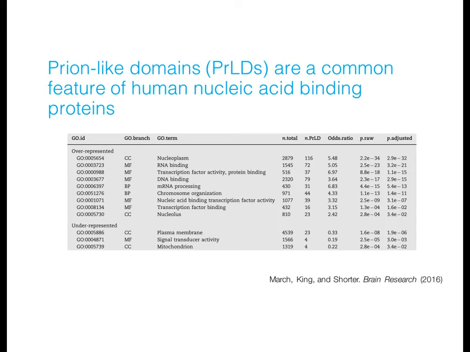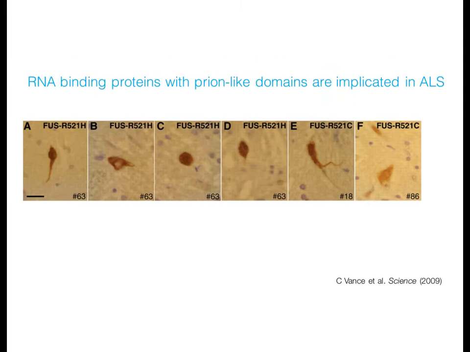We recently applied a prion-like domain detection algorithm to the human genome and detected 250 proteins that harbor a prion-like domain. Remarkably, the gene ontology terms for these genes with prion-like domains show that they are enriched for proteins that bind nucleic acids and have roles in gene regulation, which is a fascinating parallel with the roles that yeast prions have in gene regulation in yeast.